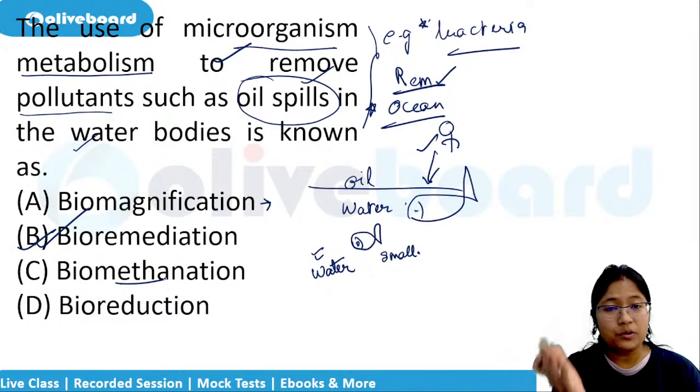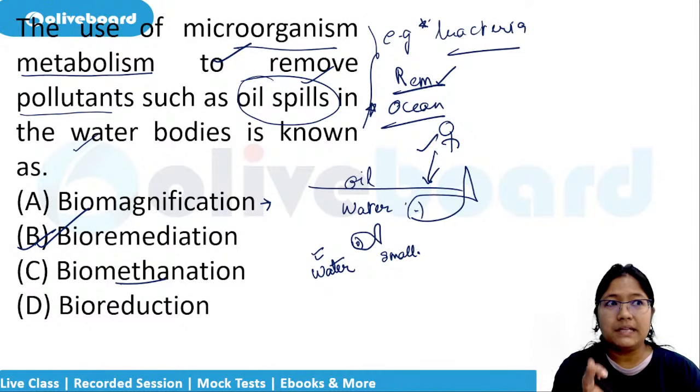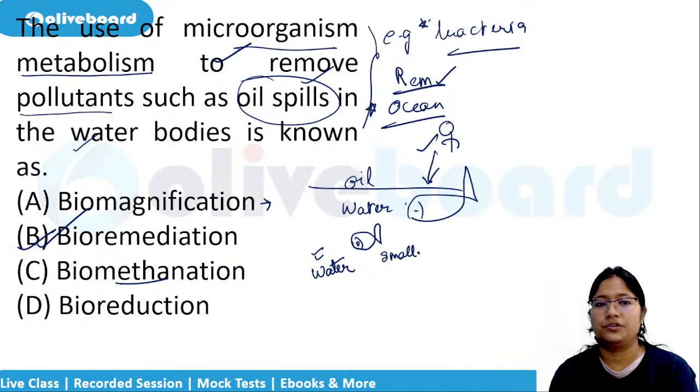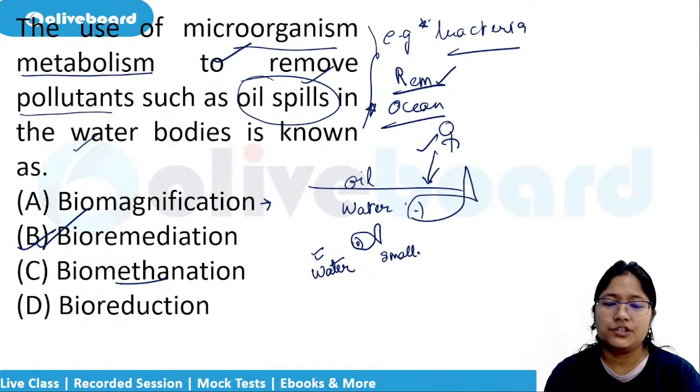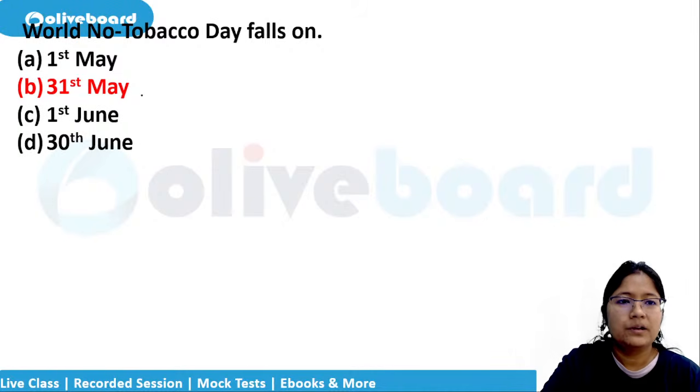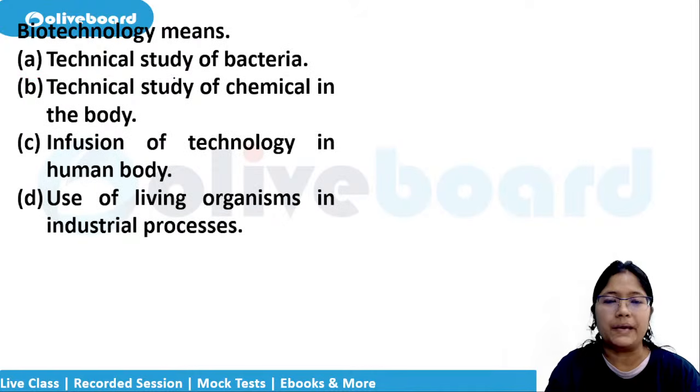Methanation, you think about methanation. Okay, methane will come from cow dung and all of these household wastes, etc., and that can be used. So like that, try to relate even if you are not sure. So what is this? This is bioremediation. Next question. No problem. The answer came along. World No Tobacco Day falls on which date? It falls on 31st of May.